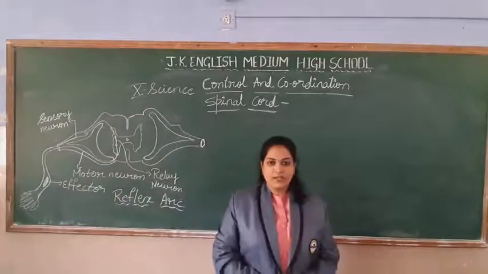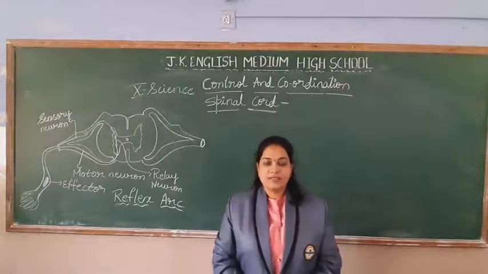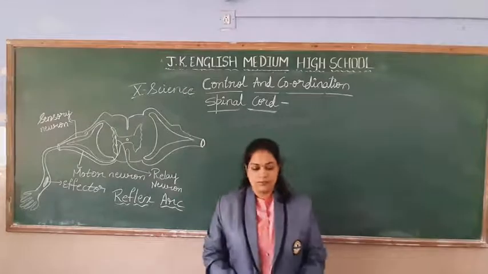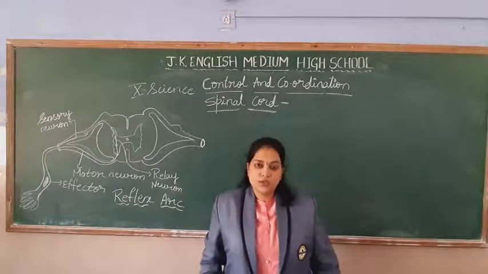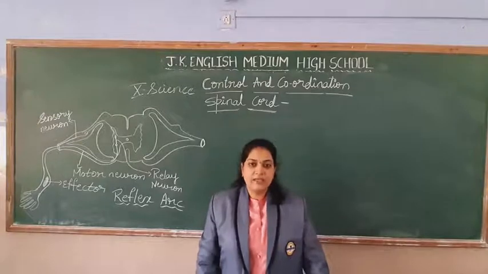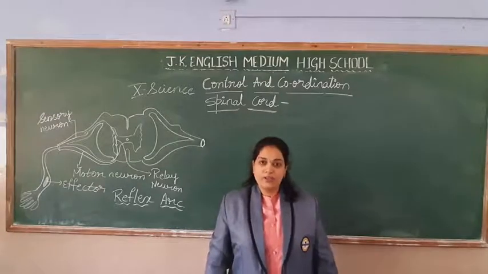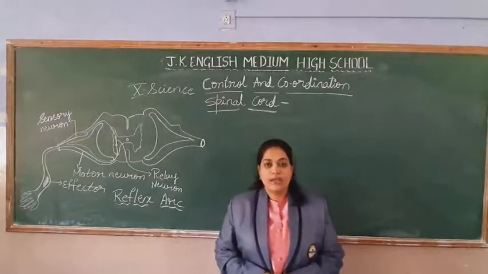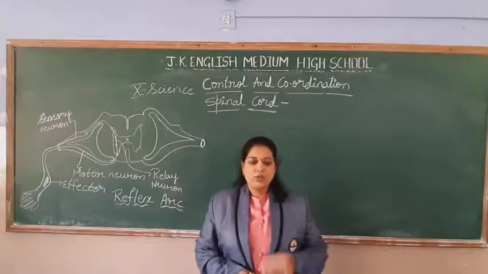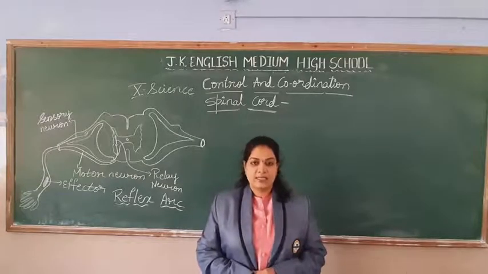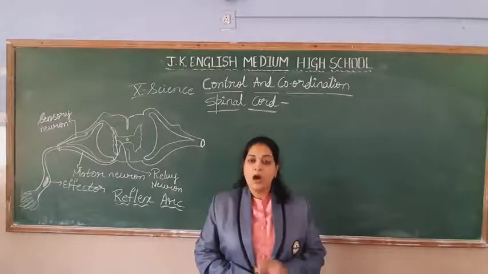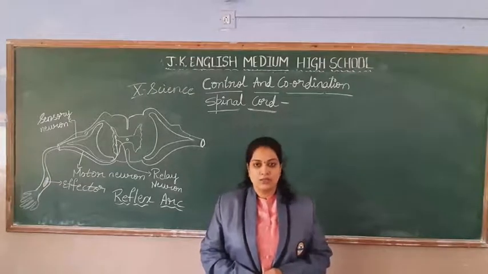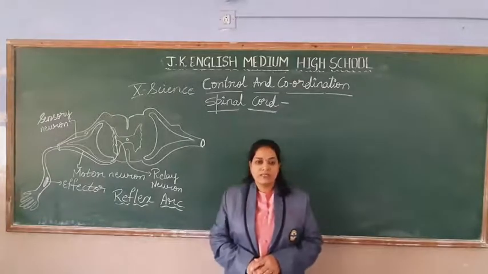Very good morning, students. As we have started with the 10th standard science, that is the chapter Control and Coordination. Students, response to the stimulus and whatever our life activities, willingly or without, are all activities controlled by our main part of the body, that is the brain. In our previous classes, we have discussed the structure of the brain, how to draw it easily, how many parts are there, and what are all its functions. These all we have discussed in our previous video, students.